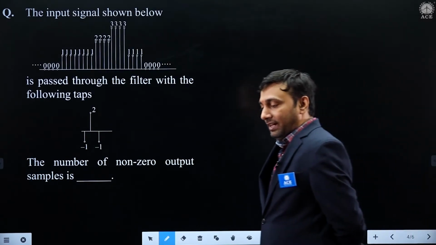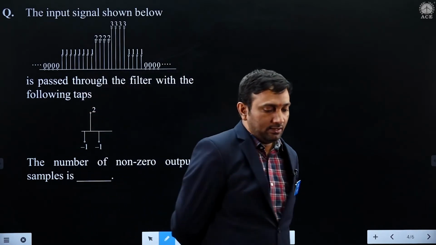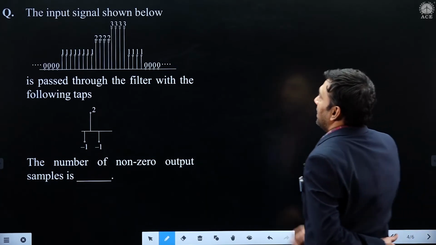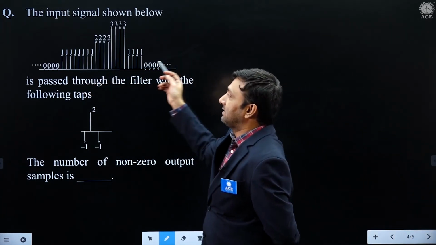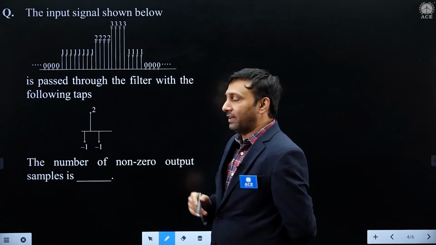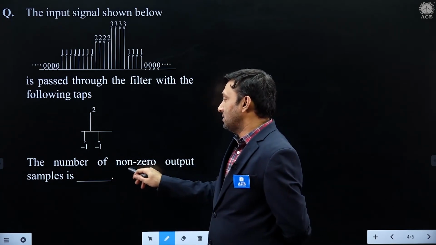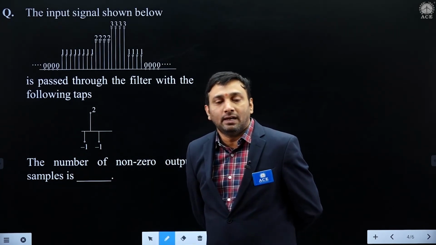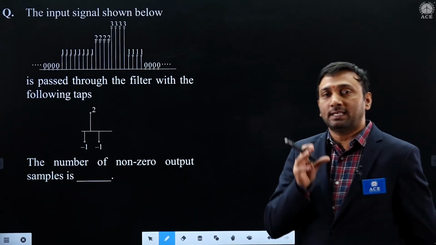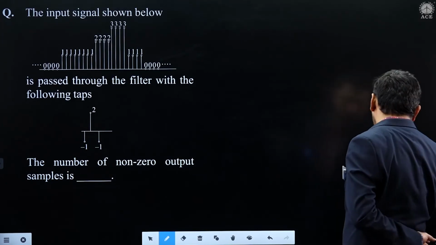This is slightly different, but it is a habituated model for you. Regularly you will get this model for instrumentation. A slightly lengthy question was given this year. If the input signal is a finite length signal which has so many samples, once it is passed through h of n like this, how many samples of the output are non-zero, that is, have some finite amplitude level? Again, the x of n convolved with h of n logic.